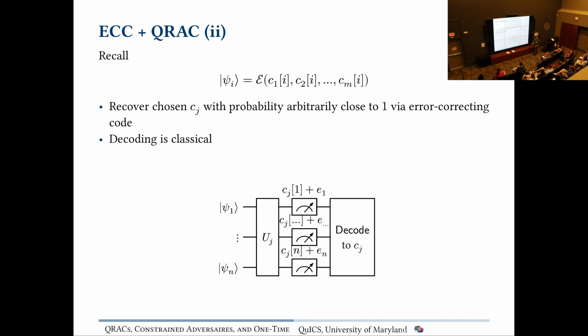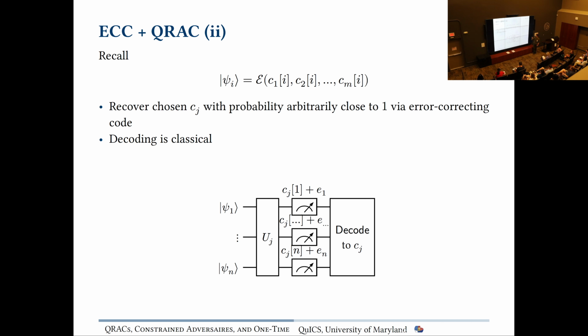For example, our code words have length n. We're going to take n of these quantum random access code states, encode our m different messages into each one of these states pairwise. And then to retrieve our original message, cj, we're going to apply a unitary uj corresponding with one of the messages, and then measure. We're getting some errors on these measurements, and then we're going to correct. So we can recover one of these code words.